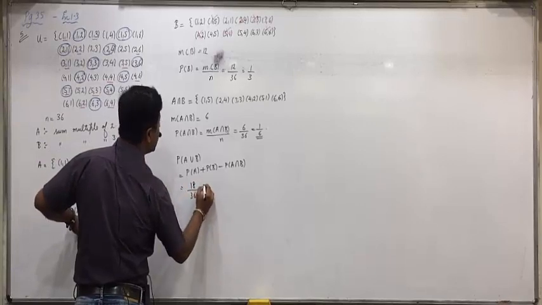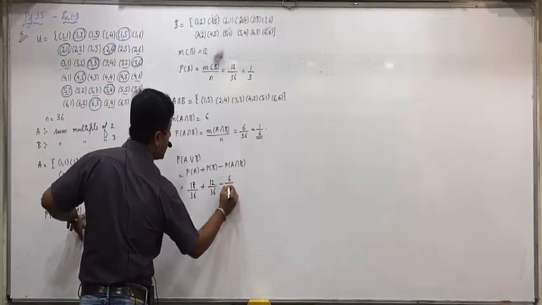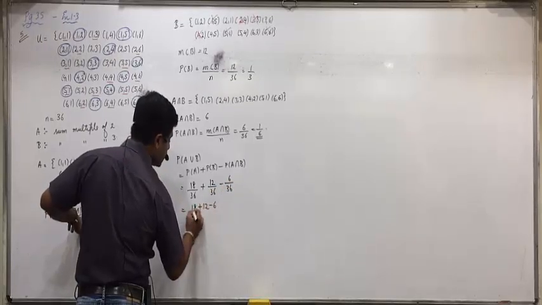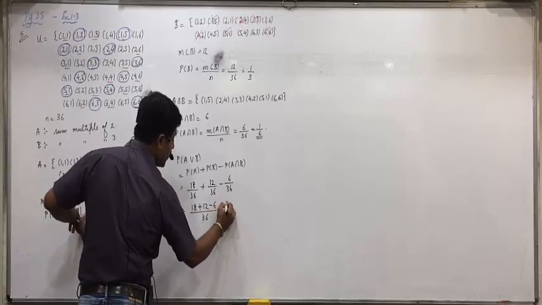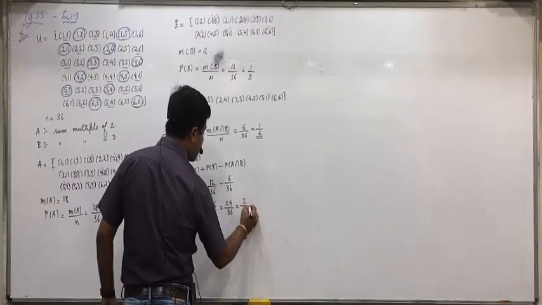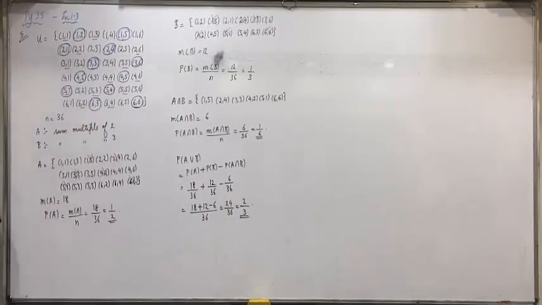P(B) 12 by 36, and A intersection B 6 by 36. So 18 plus 12 minus 6 by 36, 24 by 36. Both are divisible by 12. 12 into 2, 12 into 3, 2 by 3. Did all of you understand this type of questions?